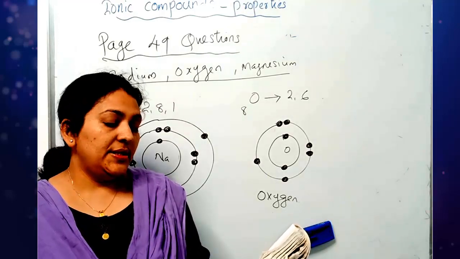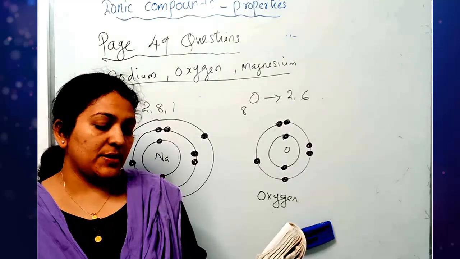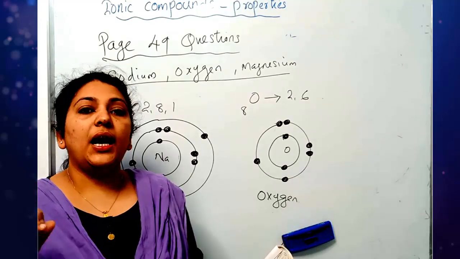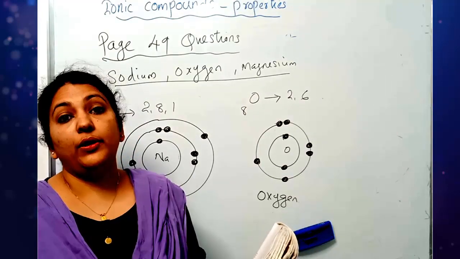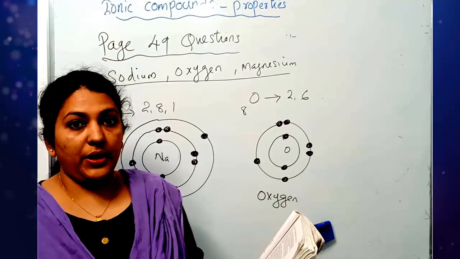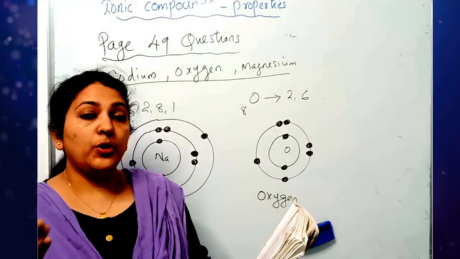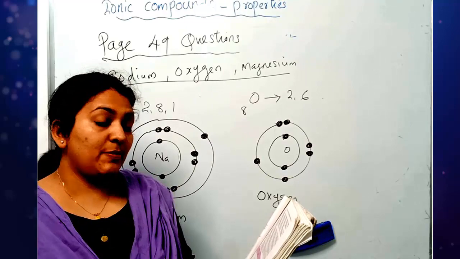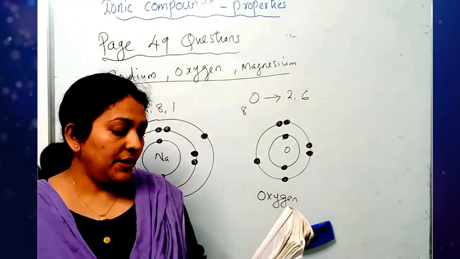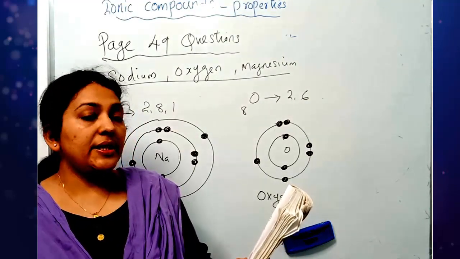First question, second part. Show the formation of sodium oxide and magnesium oxide by the transfer of electrons. In that case, you have to draw the ionic bonding in sodium oxide and magnesium oxide. Hope you understood that very clearly. I'm not going to draw that one because we already discussed magnesium oxide and sodium oxide. I have given it to you as a home assignment.